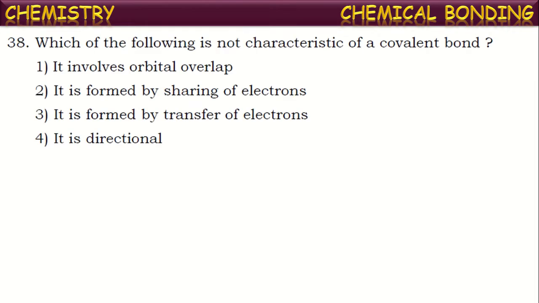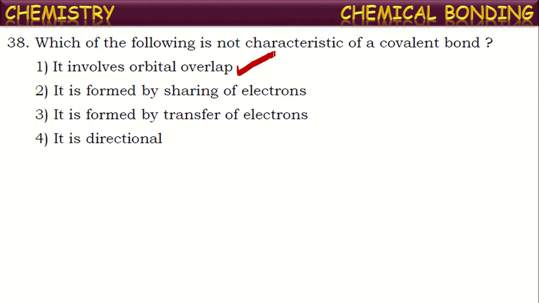Which of the following is not characteristic of a covalent bond? See the characteristics given here about covalent bond. Identify the wrong one. It involves orbital overlapping. Yes, in a covalent bond formation, atomic orbitals overlap each other. Thus, they result in the formation of covalent bonds.